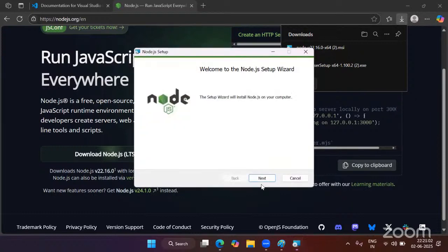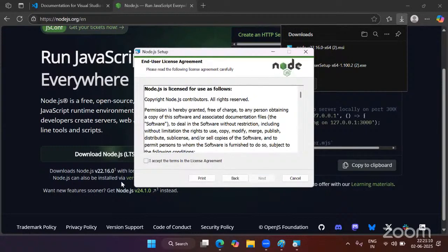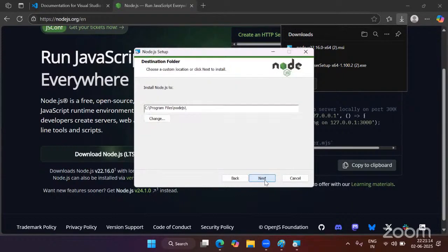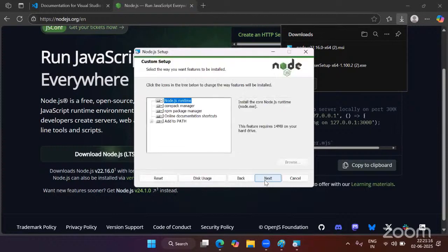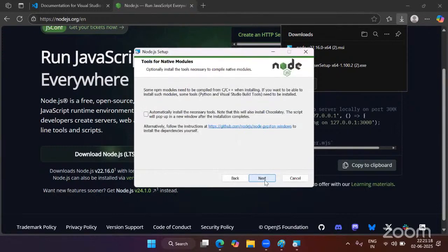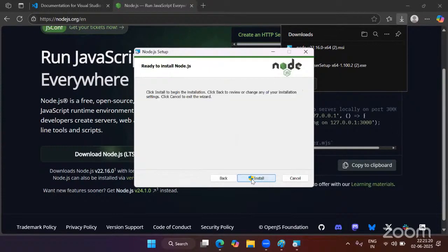Now see, the next button got enabled. Click on that next button. You will get another wizard. Now here select this checkbox and click on next. Again click on next. Again click on next. Again click on next. Click on install. Once you click on that install button, Node.js will be installed in your system.